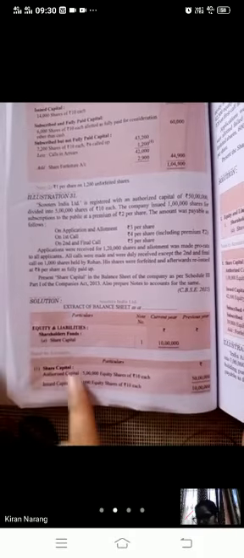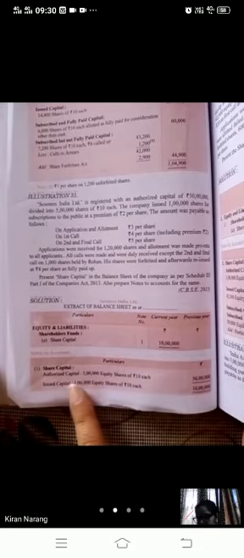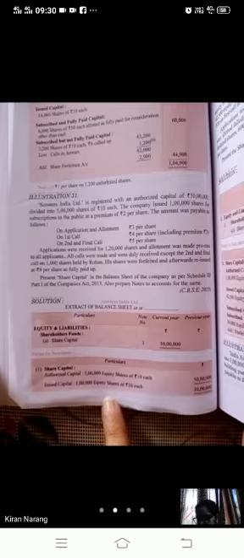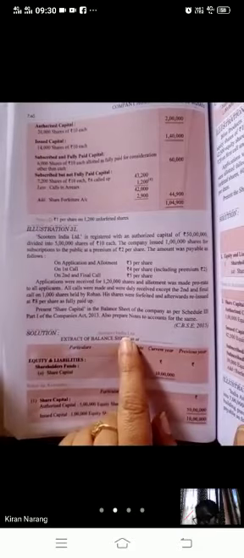You have to prepare notes to accounts. In notes to accounts, you will write authorized share capital, issued share capital, and subscribed share capital. So what you have to write: Scooter India Limited. This Scooter India Limited will give you half marks. You have to write here the name of the company.